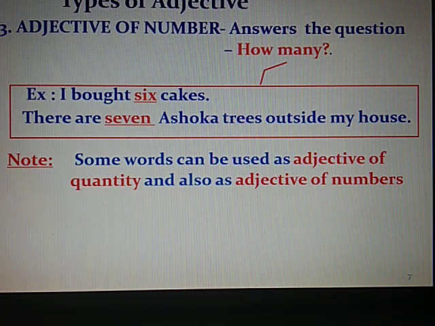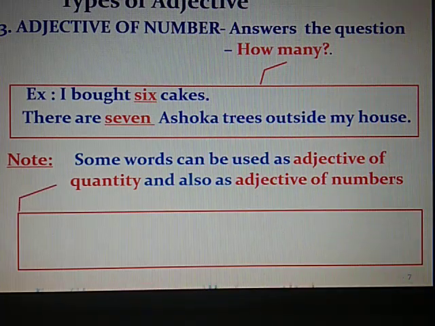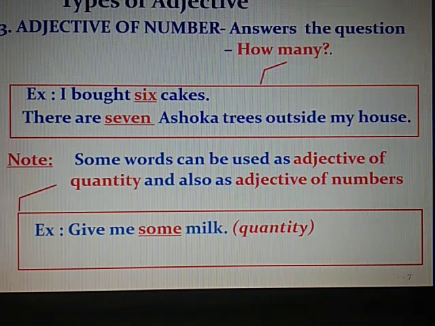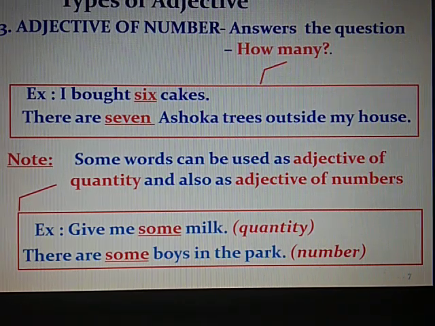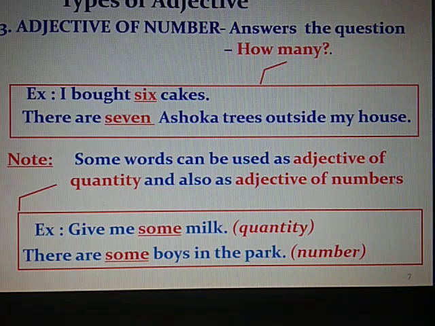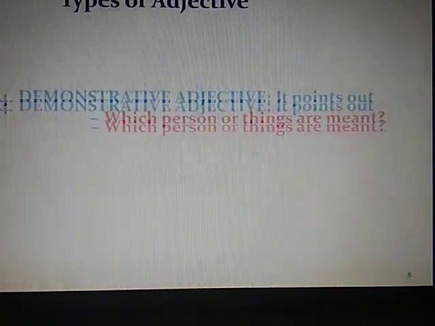Some words can be used as an adjective of quantity and also as an adjective of number. Like, give me some milk, it is used for quantity. There are some boys in the park, for number, because boys can be counted. So words like some can be used both for quantity and number.